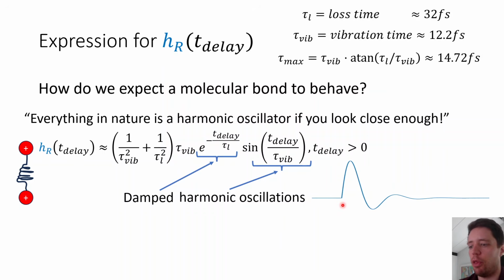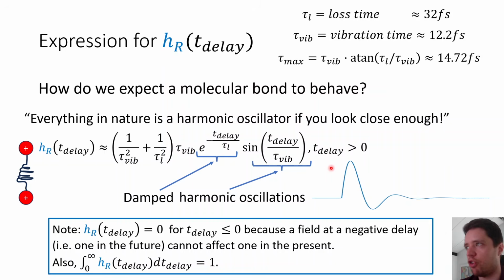Well, essentially it tells us that the amount of nonlinearity a field experiences right now will depend very strongly on the power of the field that was present around 14.72 femtoseconds ago. Note that in this function here, we have to demand that the response function is 0 for negative times. And the basic reason here is that we have to respect causality, because if we had a non-zero value for negative times, it would be possible for a power in the future to affect the amount of nonlinearity in the present, and that doesn't really make any sense. So that's a pretty strict requirement we have to obey.